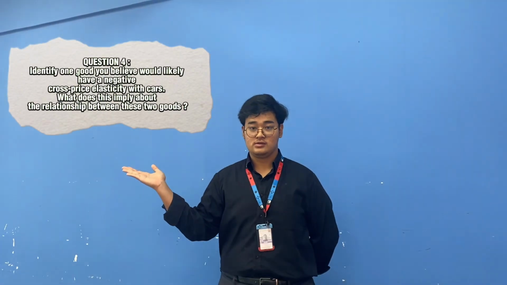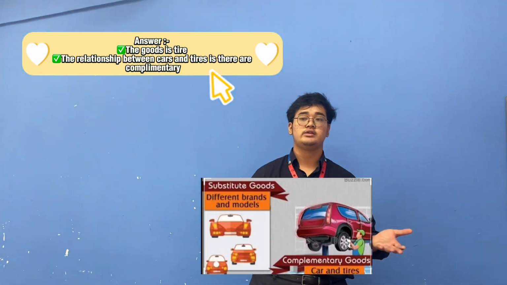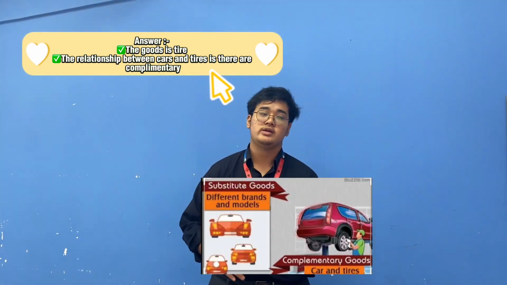Yes, I will explain question 4. So this is the question. The answer is the good is tire. So the relationship between car and tire is that they are complementary goods. Why is the tire a complementary good?